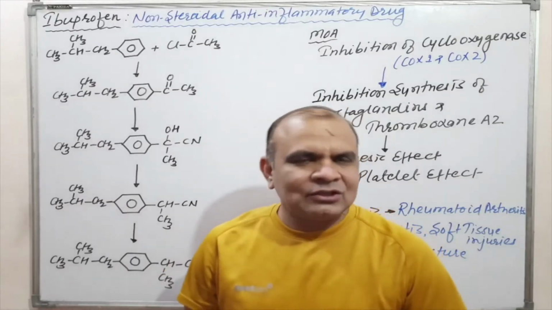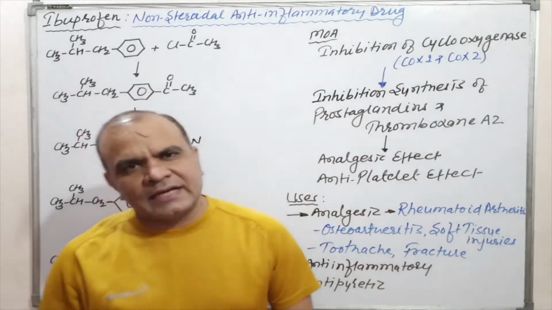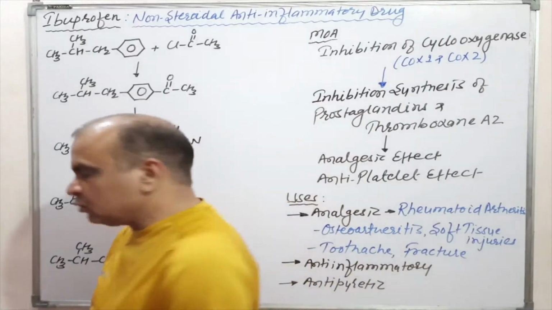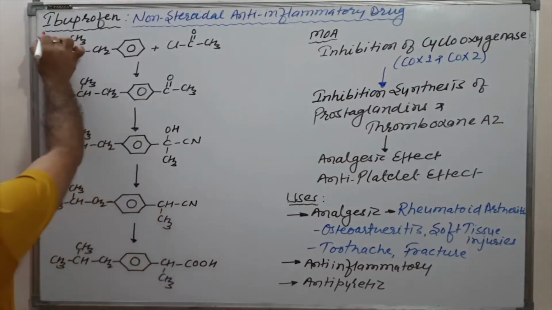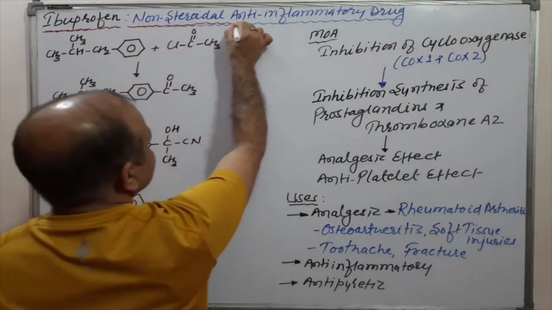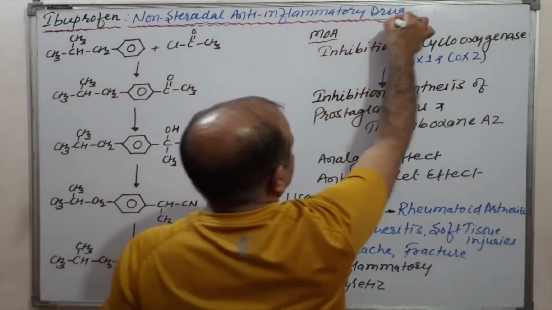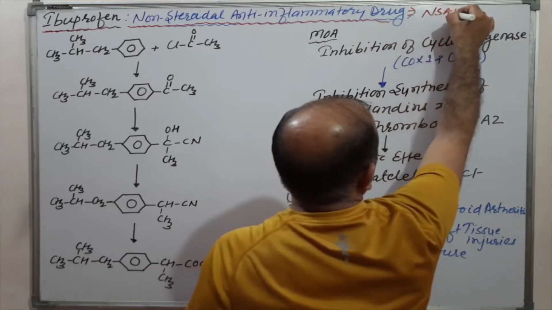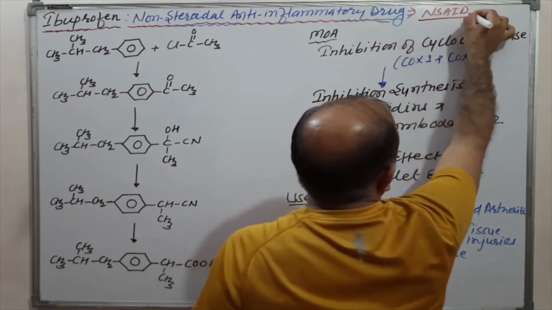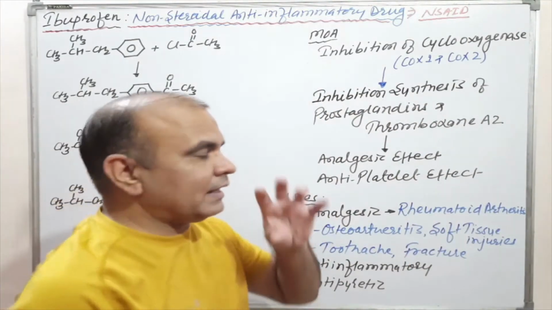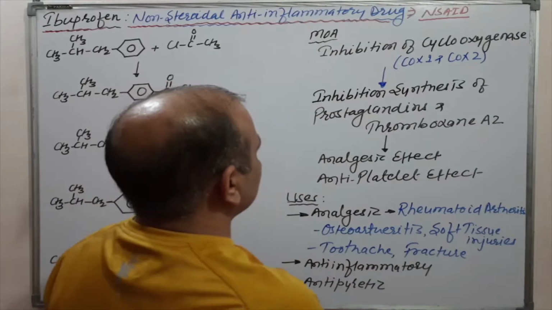Dear students, today we will discuss another important molecule, that is ibuprofen. Ibuprofen belongs to the non-steroidal anti-inflammatory drugs, abbreviated as NSAIDs. What is its mechanism of action?